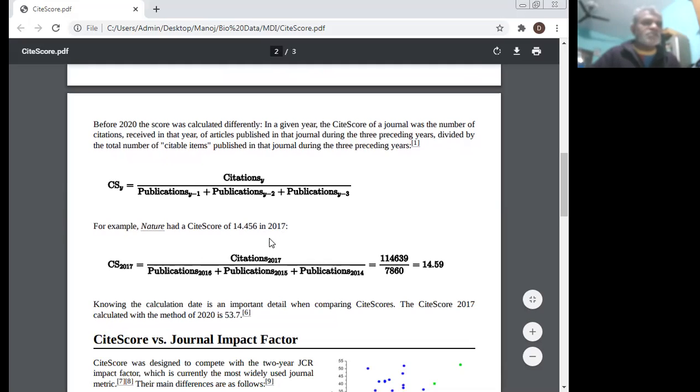Nature had a site score of 14.5 in 2007. CS 2007 means citation 2007 over publication 2006, publication 2005, publication 2004. This is calculated as 14.1. Knowing the calculation date is an important detail when comparing the site score. This site score 2007 calculated with the method of 2020 is 15.7.